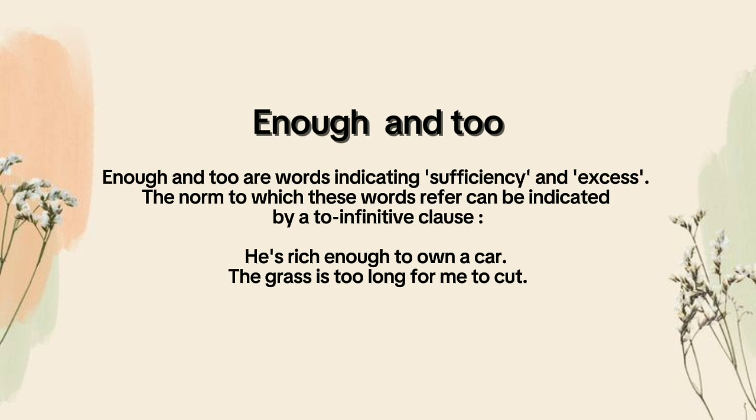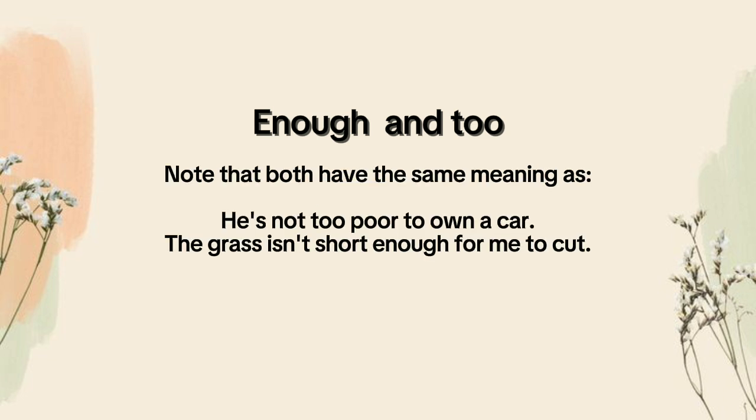Next, enough and too. Enough and too are words indicating sufficiency and excess. The norm to which this word refers can be indicated by a to-infinitive clause. He's rich enough to own a car. The grass is too long for me to cut. Note that both have the same meaning as: He's not too poor to own a car. The grass isn't short enough for me to cut.